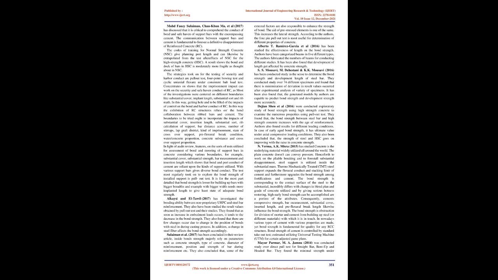The interaction between reinforcement bars and concrete is essential to predict the ultimate failure of reinforced concrete, RC. The codes of practice for normal strength concrete, NSC, give design anchorage length and can likewise be extrapolated from the test results of NSC for the high strength concrete, HSC. A result shows the bond and anchorage of bars in HSC is relatively weaker as compared to NSC. The methods adopted for the testing of bond and anchorage behavior are the pull-out test, 4-point bending test, and cyclic uniaxial flexure under constant axial load test.